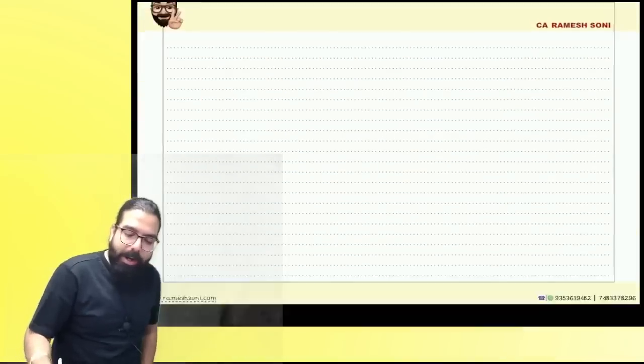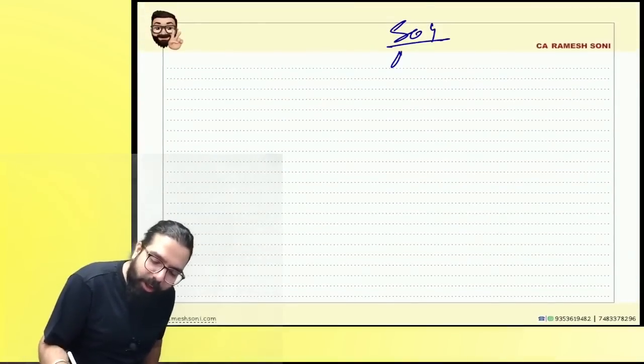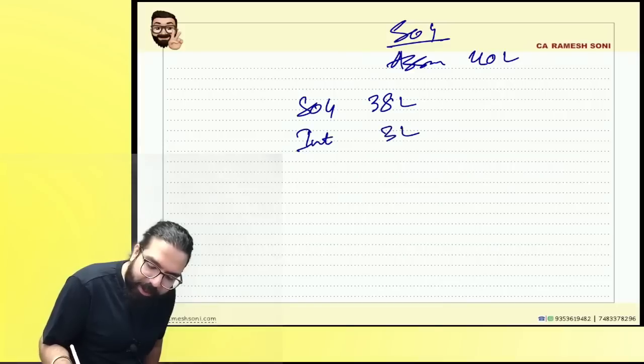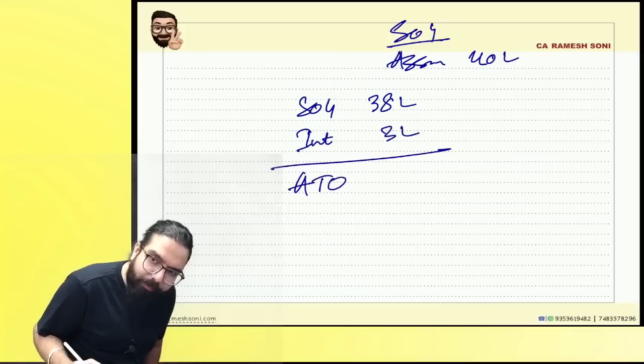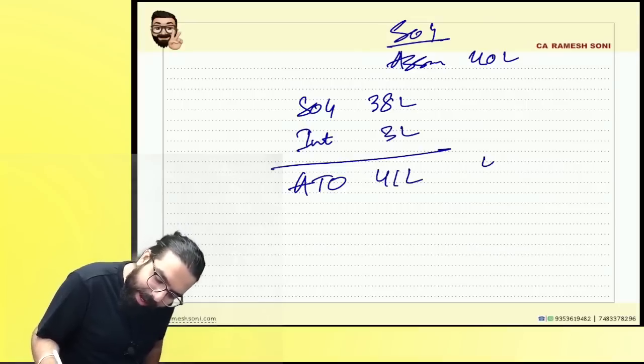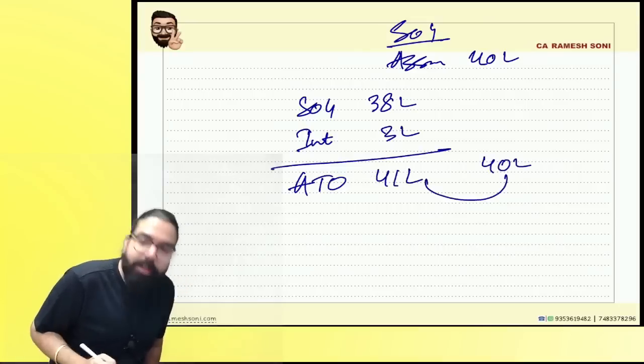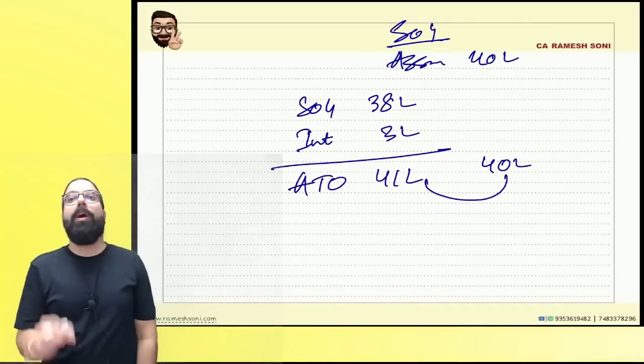For an example, I'll ask you, supplier of goods in the state of Assam, what is the limit, everyone? Supposing, supplying of goods, my turnover is 38 lakh. I have received interest income of 3 lakh. Can you tell me my aggregate turnover first of all? 41 lakhs. Will I get a higher limit of 40 lakh? Yes. Do I have to take registration? Okay, that's it. You guys got it, everyone?